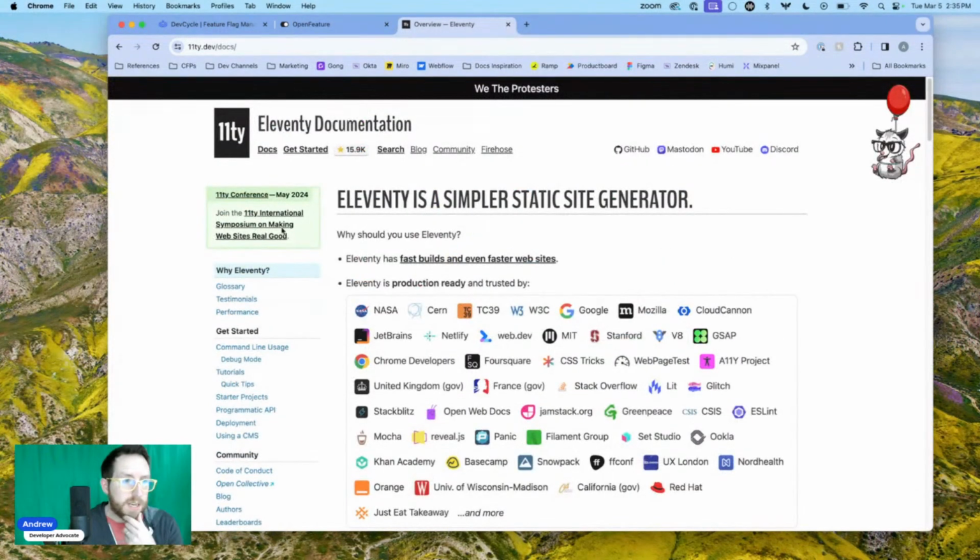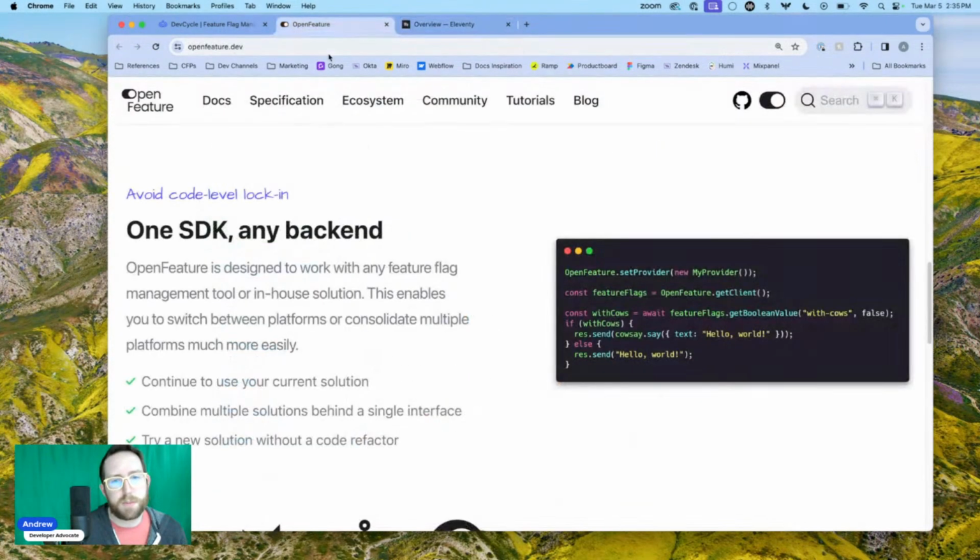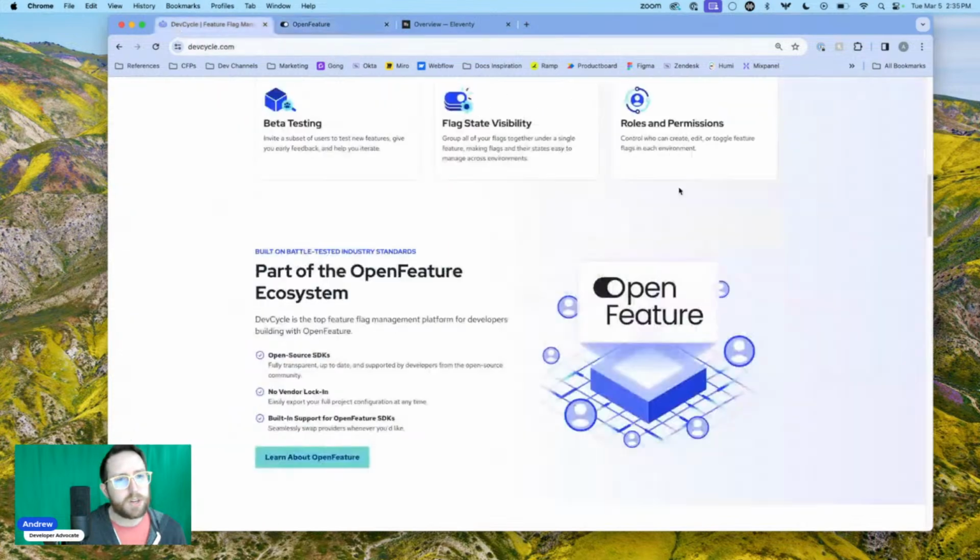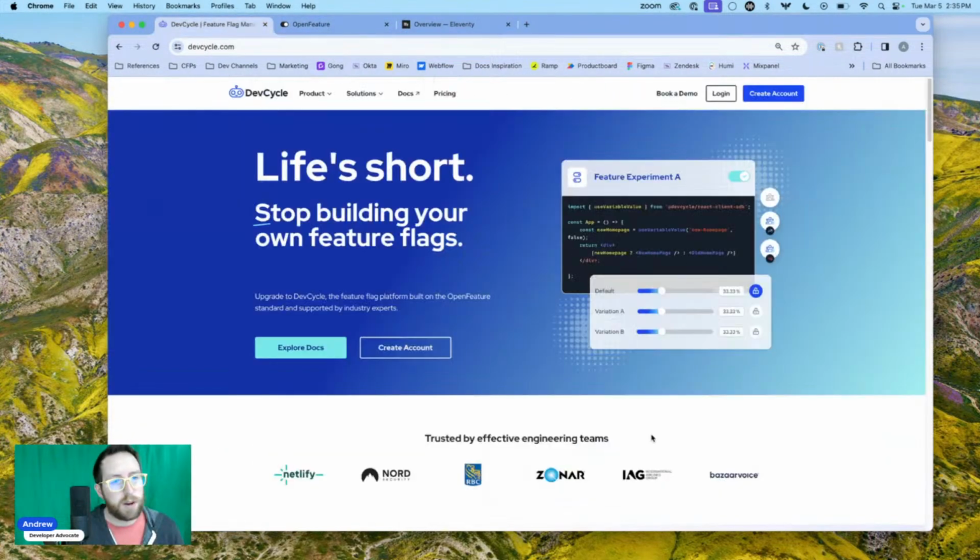But yeah, this is what Eleventy is. We're going to play around with this. We're going to create some new projects. We're going to play around with OpenFeature. We're going to play around with DevCycle. We're going to be doing all of these things. And we're going to be looking through some of the previous code that I've created, previous extension code, so we can get an idea of where things are at.